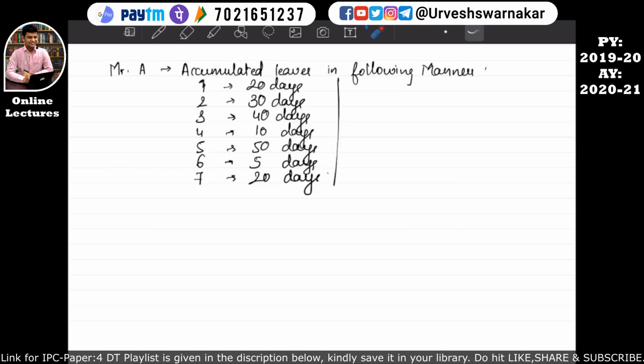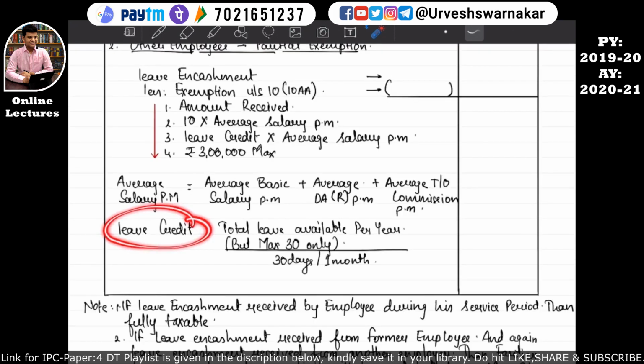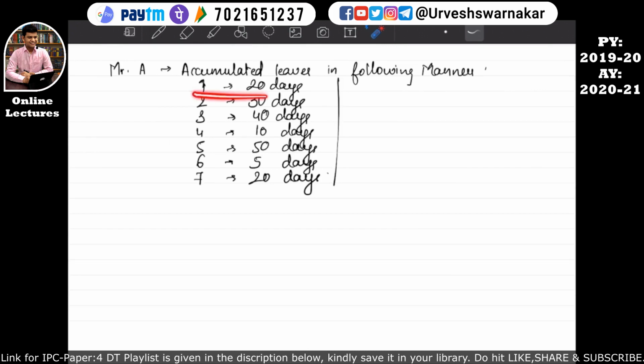Okay, so let's come to the format. In the format we have studied that the leave credit will be available in the following manner: total leaves available per year, that is, per year leaves can be available up to a maximum of 30 only. So let's come back to the blank page. In the first year he had 20 days of accumulated leaves which he can take. But if he is not taking such 20 days leave, he can sell these leaves at the time of retirement.